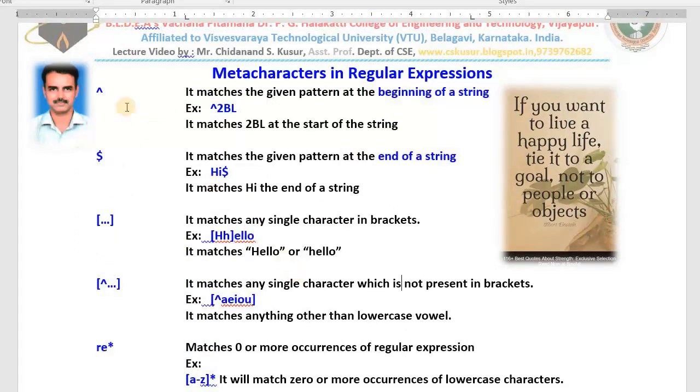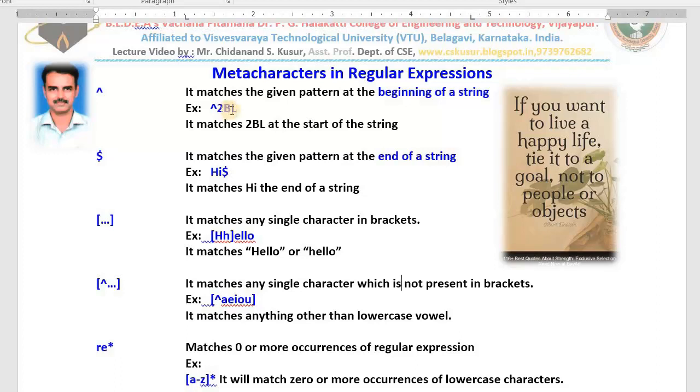First look at the example. I explain you first. What is the use of this caret meta character? It matches the given string at the beginning of a string. For example, see the example here. Caret 2bl has been written, meaning whether that word starts with 2bl. If that word starts with 2bl, we will come to know that the student is from our BLD's College of Engineering and Technology.